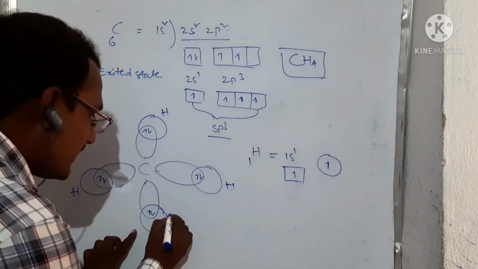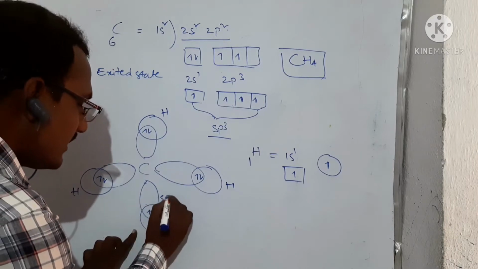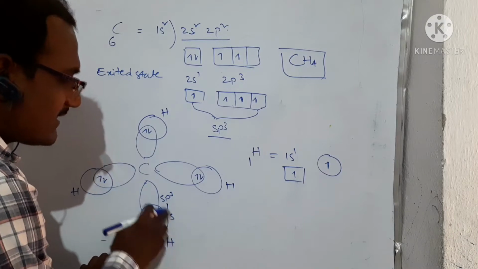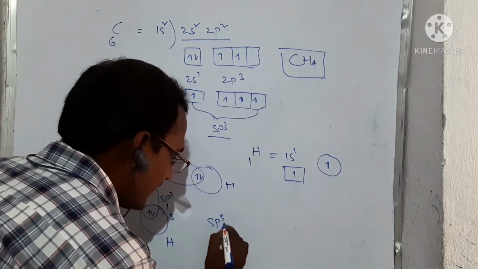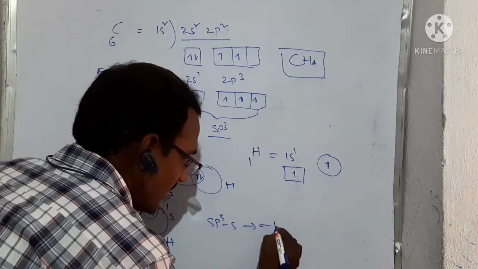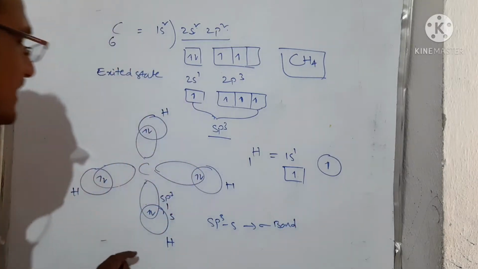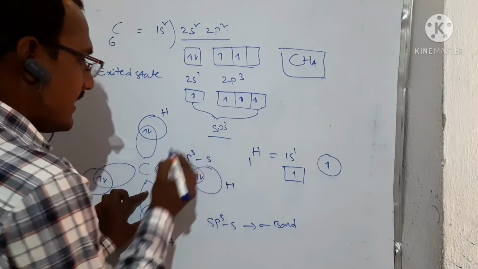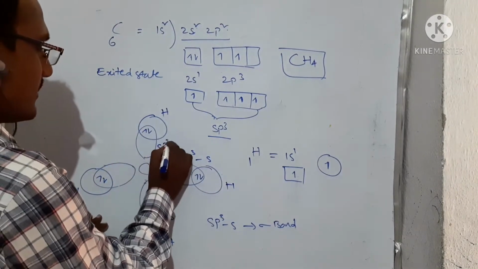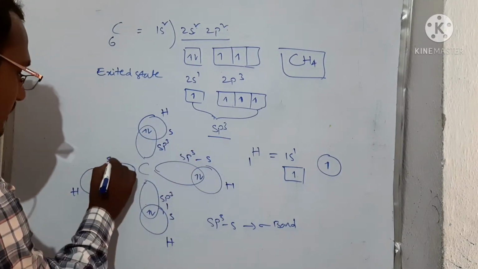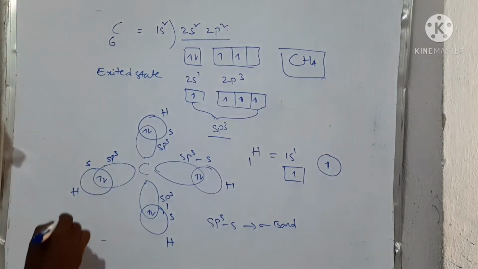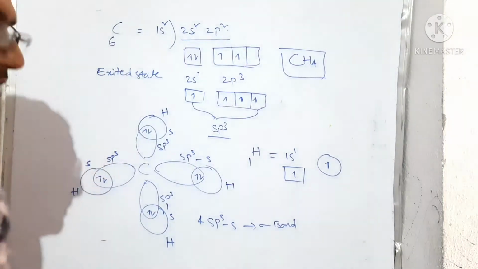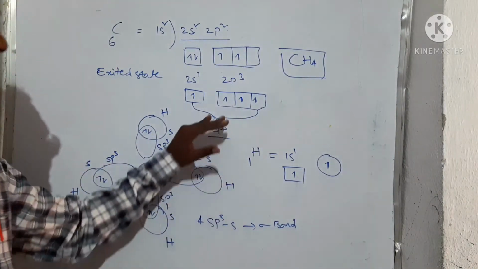So this is the s orbital and this is the sp3 hybrid orbital. So this is the formation of an sp3-s sigma bond. How many sp3-s bonds are there? This is sp3 and this is s, this is also sp3 and s, this is also sp3 and s, and this is also sp3 and s. Totally, 4 sp3-s sigma bonds are forming. Due to the sigma bonds, CH4 is forming.